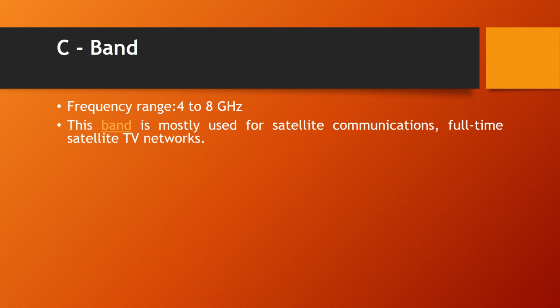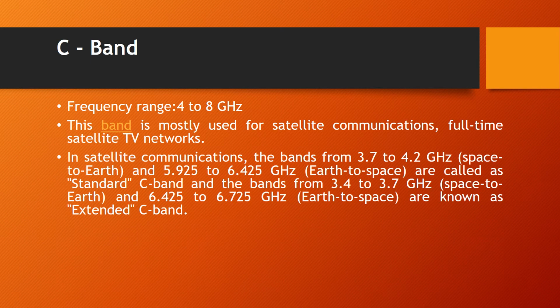And the next band is the C band. The frequency range of this C band is from 4 to 8 GHz. It is also used in applications such as satellite communication and full-time satellite TV networks. The C band comes under two categories. One is standard C band and the next one is extended C band, and the frequency ranges of the standard C band as well as the extended C band are given here.